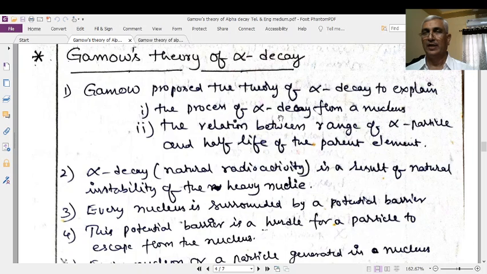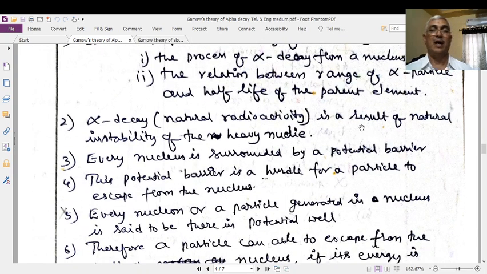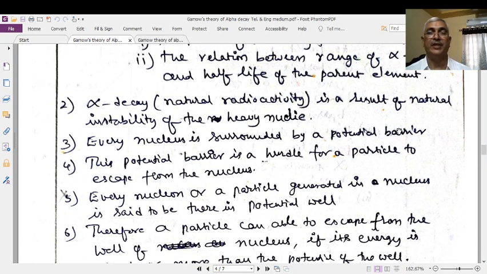More energy, more range. What is the property of the material that gives the alpha particle? That is its half-life and decay constant. Half-life and decay constant are the characteristic behavior of the material which gives the alpha particle. The properties of the alpha particle that comes out are its energy or range. That's why Gamow's theory of alpha decay explains the relation between decay constant and range, or half-life and energy. These two are one and the same. Alpha decay is a result of natural instability of heavy nuclei.